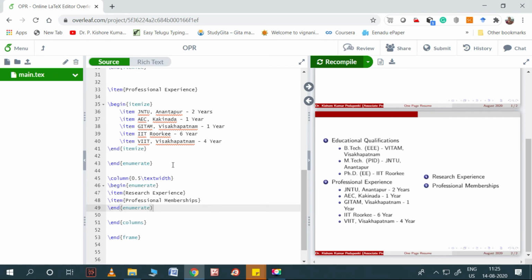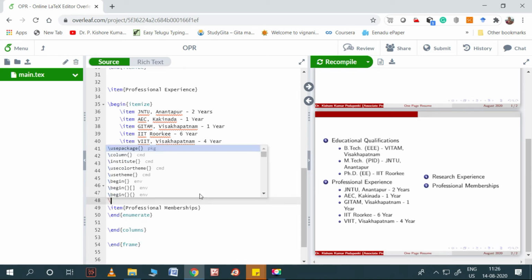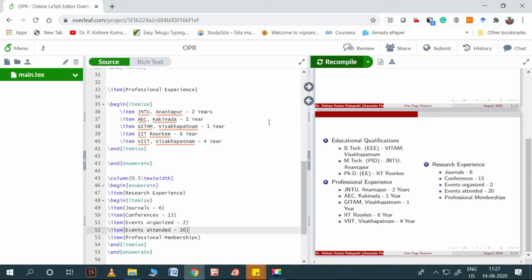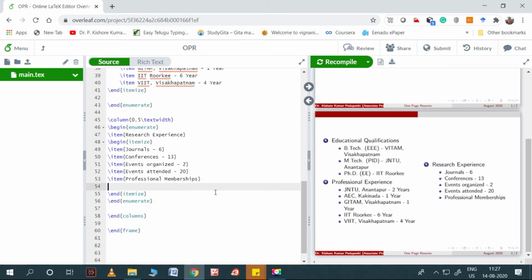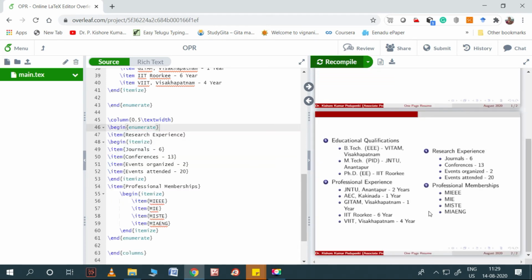Now I want to add some more content. I need to write the research experience and the professional memberships. Let me write the research experience first, that means nested itemize and nested enumerate. So let's go ahead with this. The next thing is the professional memberships. Here also I need to start item. That's all. For this part, I have started with begin enumerate here, and I need to end enumerate up to this part.